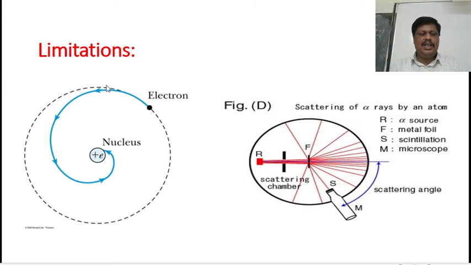Therefore, it takes a spiral path and finally falls into the nucleus. Thereby it could not explain the stability of the atom, though it explained the scattering of alpha particles. Rutherford made an experiment: alpha rays were passed through a gold foil containing atoms and got scattered in all directions.